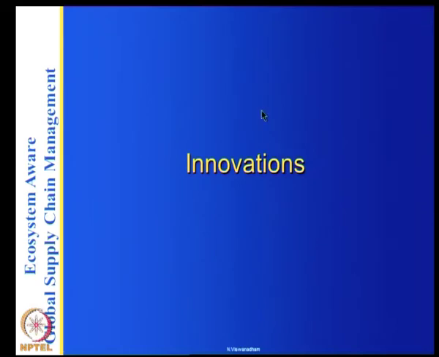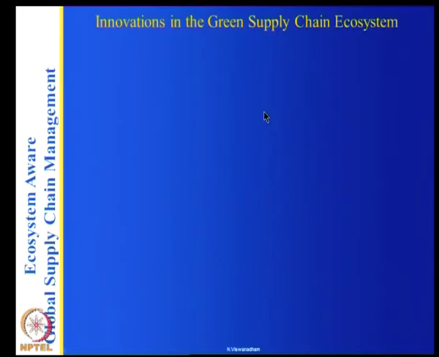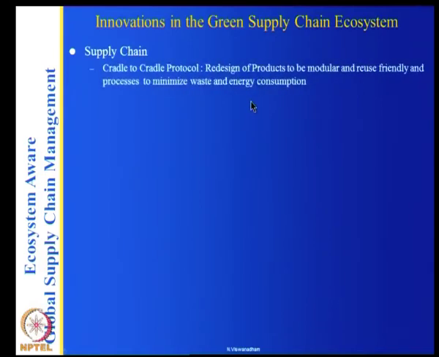In the innovations, in the supply chain, we have the cradle to cradle protocol, redesign of products to be modular, reuse friendly, and processes to minimize waste and energy consumption.